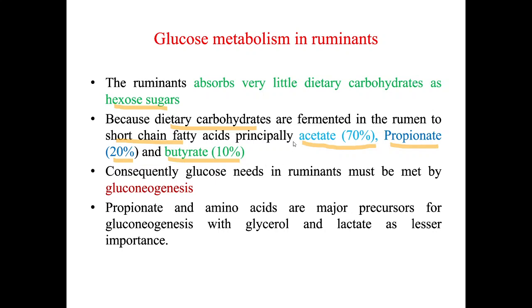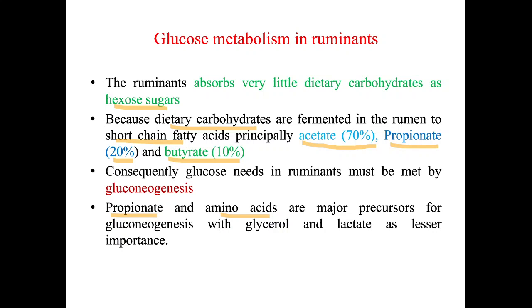Consequently, glucose needs in the ruminant must be met by gluconeogenesis. If you want the animal to have glucose, the animal has to undergo gluconeogenesis to produce it. So what are the sources? Propionate and amino acids are the major precursors of gluconeogenesis, with glycerol and lactate being less important. When we feed carbohydrate to the animal, it gets converted into short chain fatty acids like acetate, propionate and butyrate.